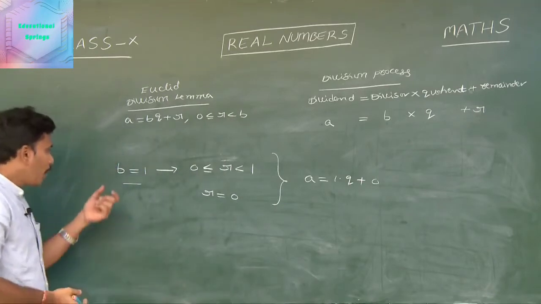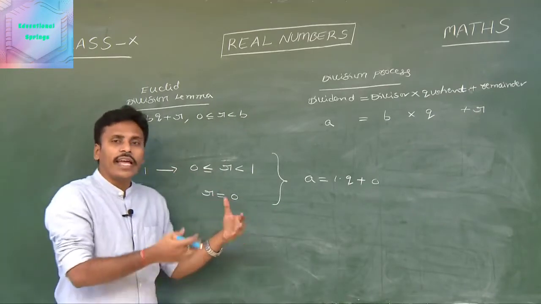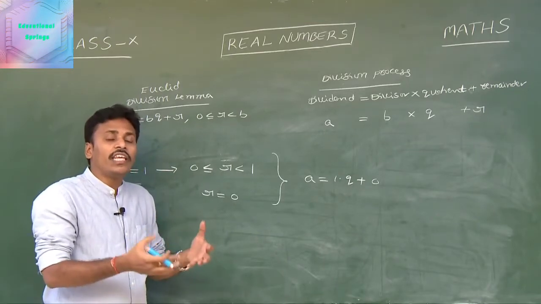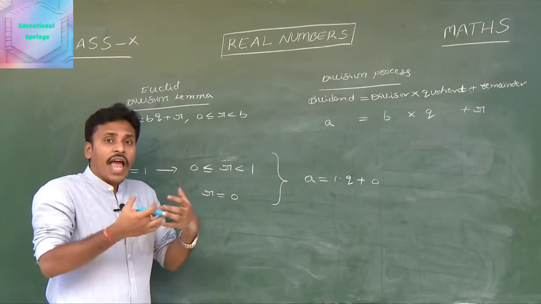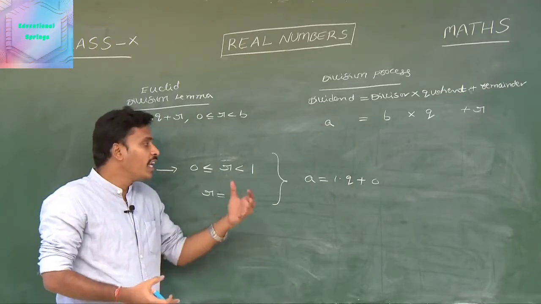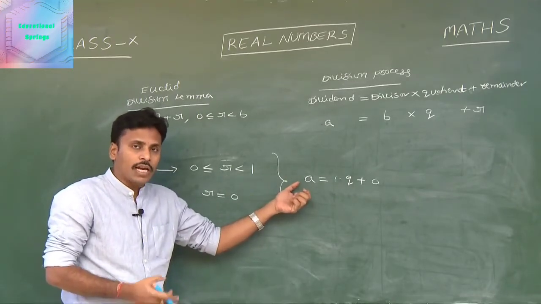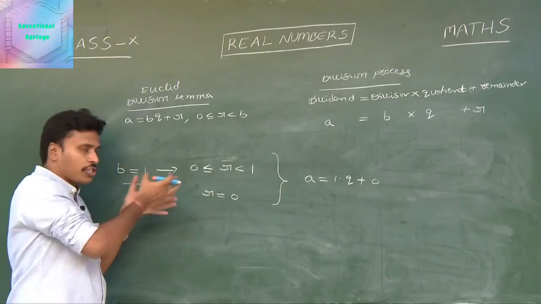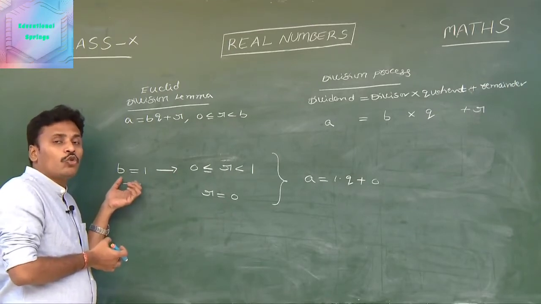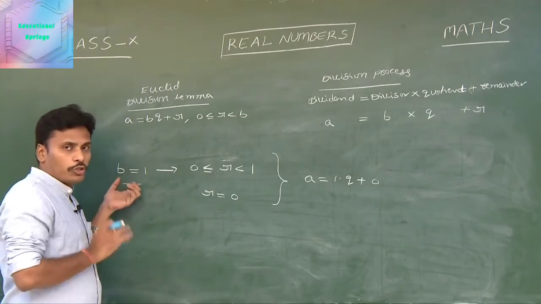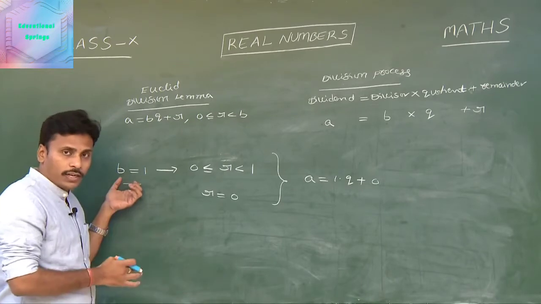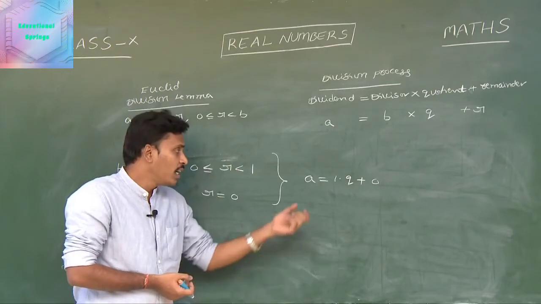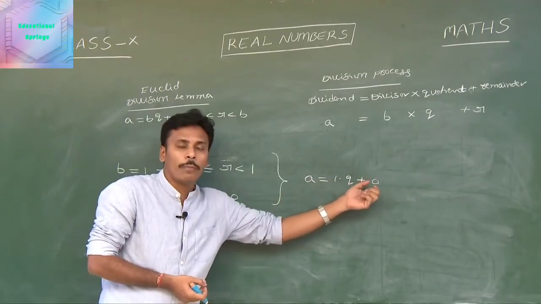Look at this. b is 1 and a is any given positive integer. Once again, I am repeating that a is any given positive integer. We have an independent chance to take any number in the place of a. But for our discussion, we are restricting b value to 1. If a is any positive integer and b is 1, then according to Euclid's division lemma, we can write that a as 1 into q plus 0.